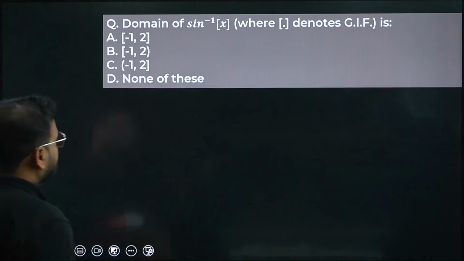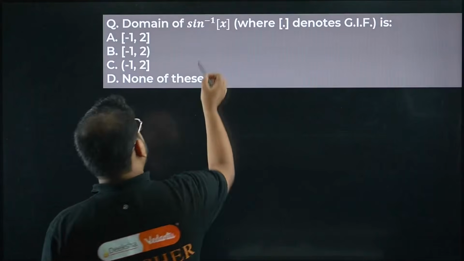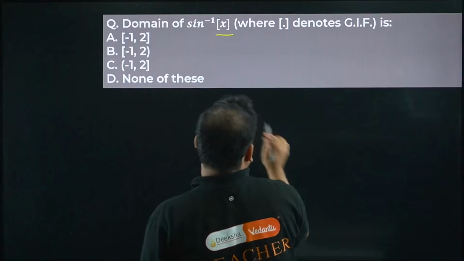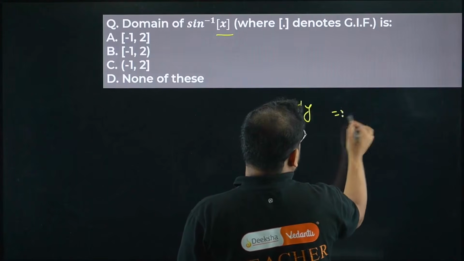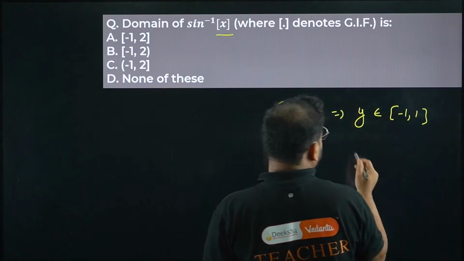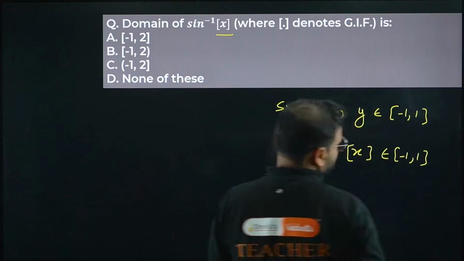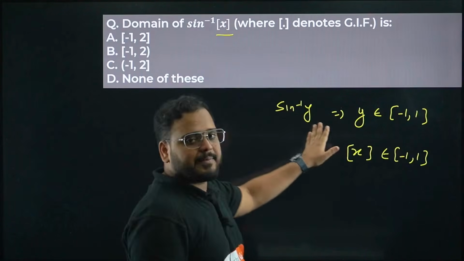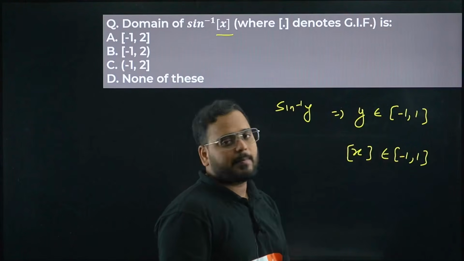Done. Next is domain of sine inverse of GIF of x. What is this? GIF means greatest integer function of x. So we know that sine inverse of x, if it was like this, y, we know y belongs to where to where? Minus 1 to 1. It means simply this belongs to minus 1 to 1. Correct? If I'm replacing this GIF of x by y, it means this y belongs to minus 1 to 1. Simply this GIF of x belongs to minus 1 to 1.